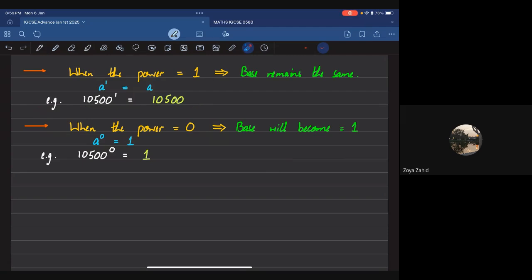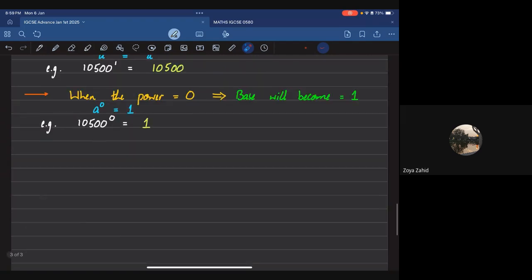You're absolutely correct. Zoya told us, for example, what if 1 raised to the power 1? The answer is also 1, right?